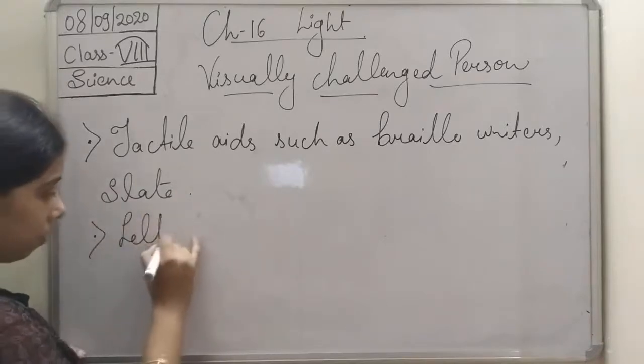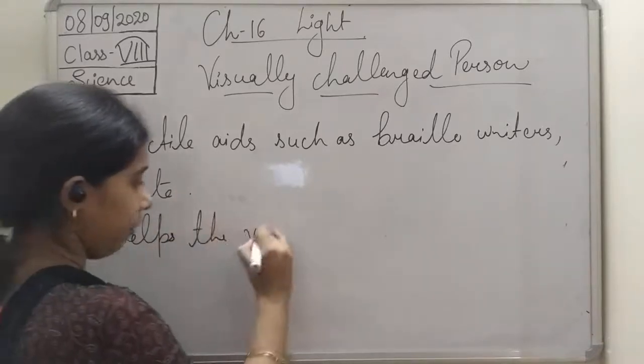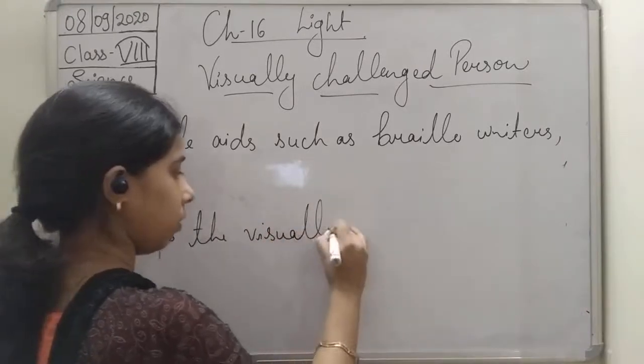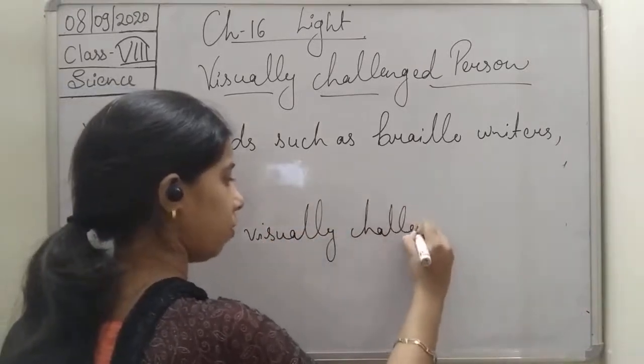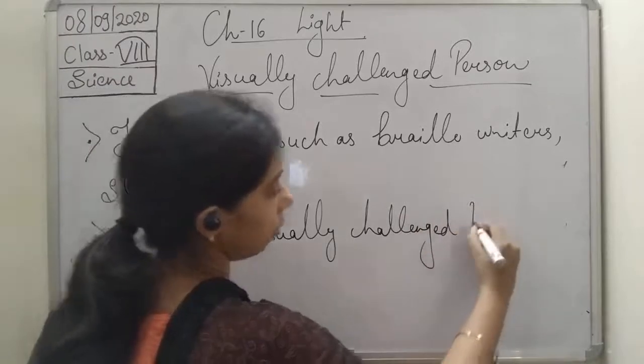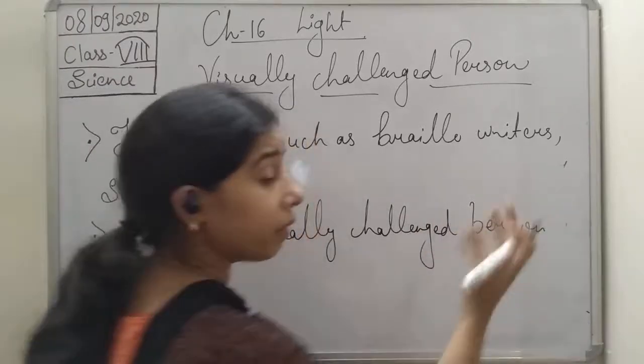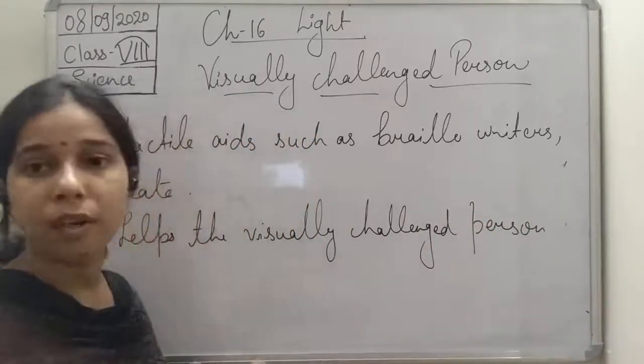Help the visually challenged person for what? For reading, for writing and for listening.